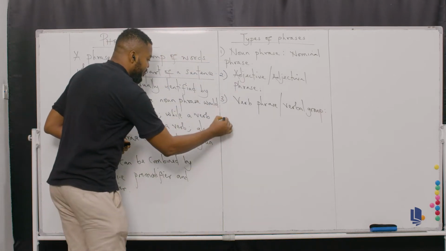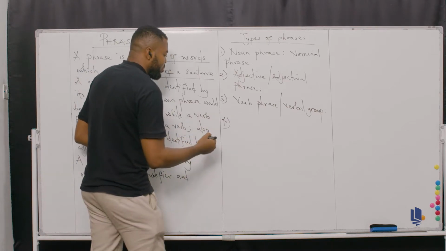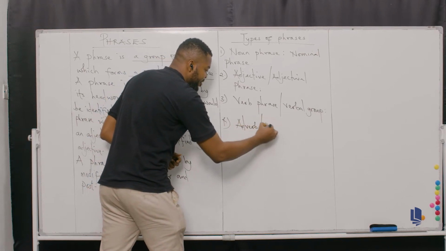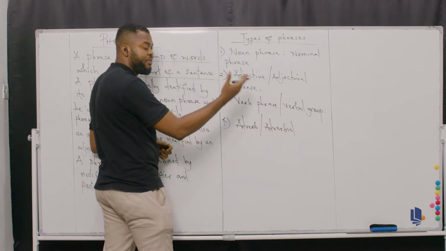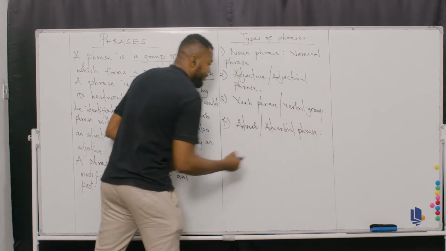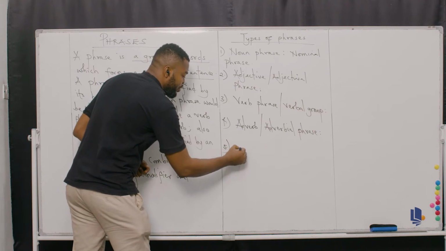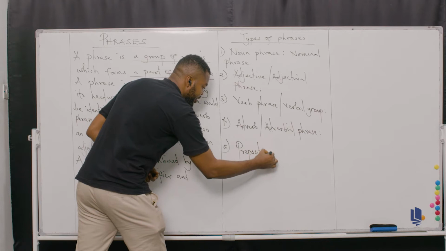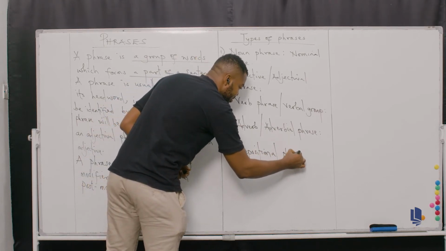Now let's look at number 4. Number 4 will basically be known as adverbial. You can say adverb phrase or adverbial phrase. Can you say that now? So it is possible for you to say adverb phrase or what? Or adverbial phrase. Don't forget. All right. So 5, you have what is called prepositional phrase. Can you say prepositional phrase?